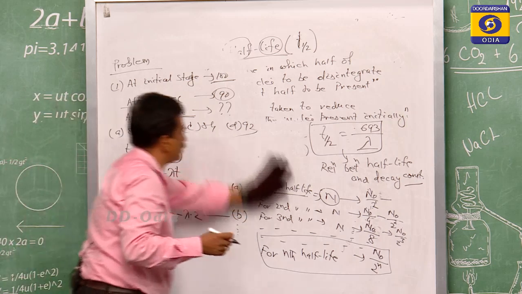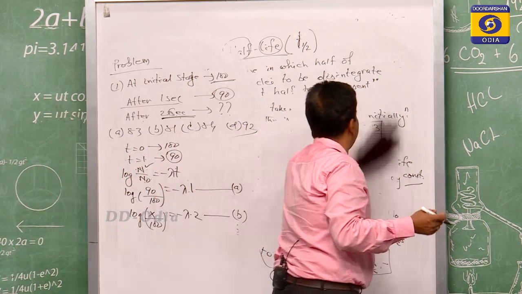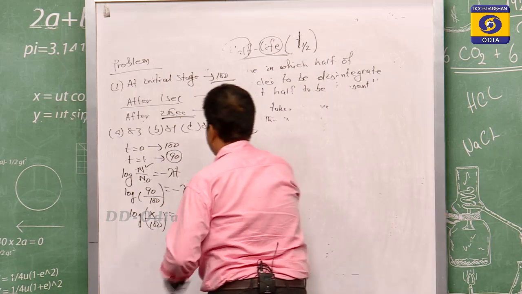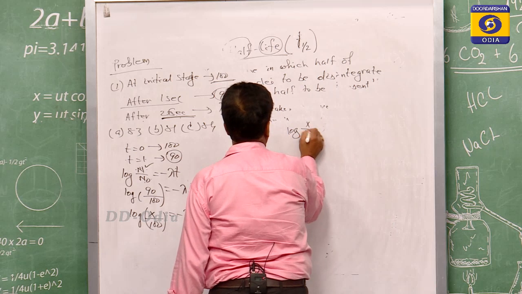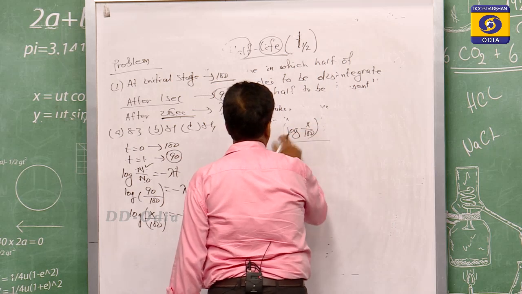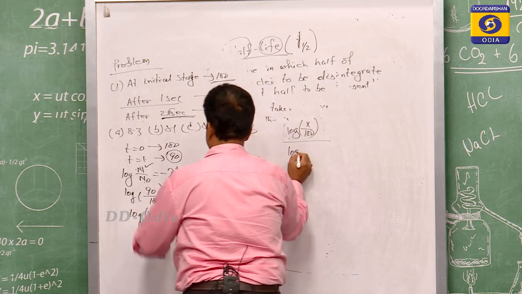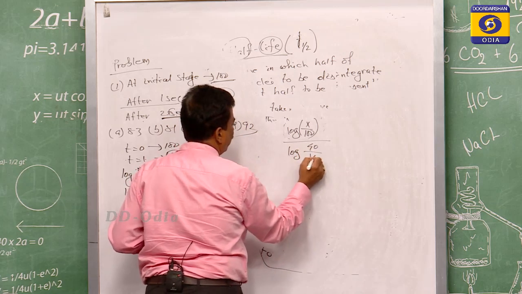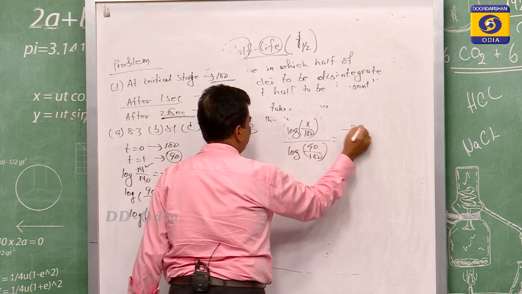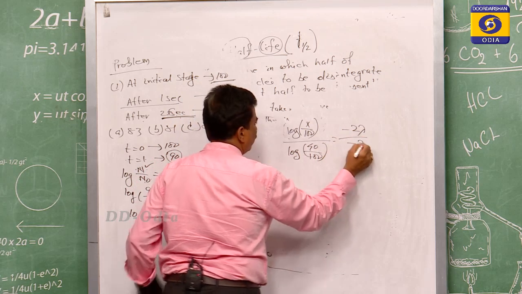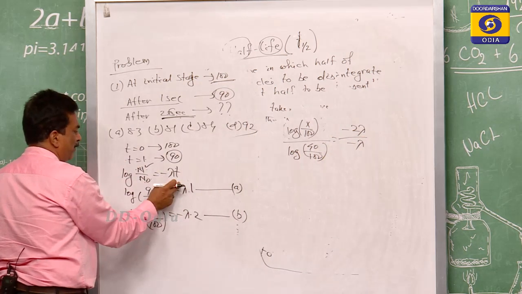Now you divide equation A by B. If we divide, it is log of x by 100 divided by log of 90 by 100 is equal to minus 2 lambda by minus lambda.